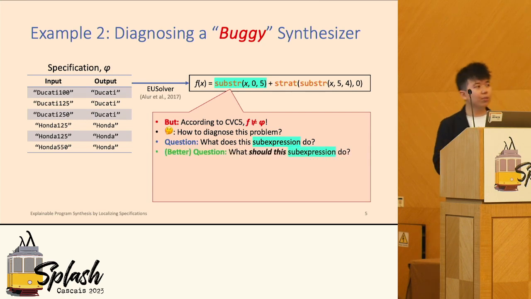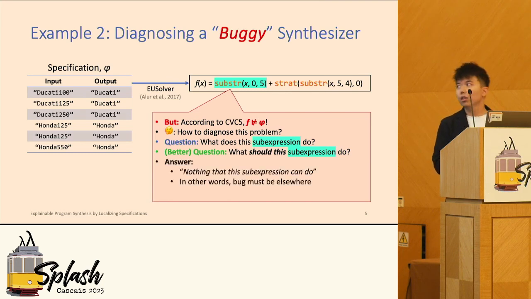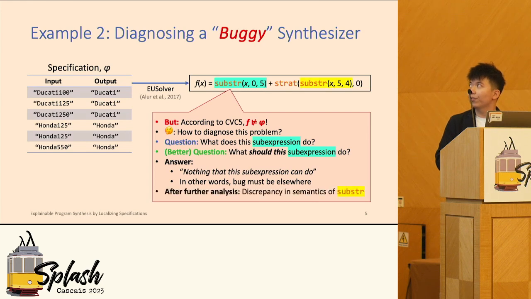Well, assume that we have an oracle that gives us an answer to this question. Surprisingly, the oracle says nothing can be done in this case. What does it mean? It means that no matter what kind of expression you put in this blue box, the function is wrong. So there's no fix in this case. The real place you need to look at is the later part. Further investigation revealed that it's actually this yellow box of substr that has a discrepancy in the semantics between CVC5 and EUSolver.